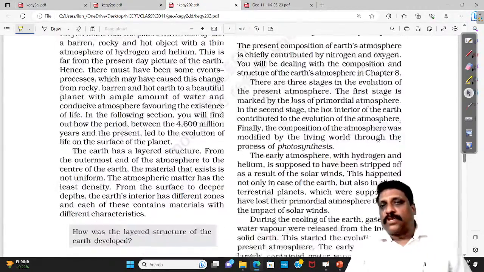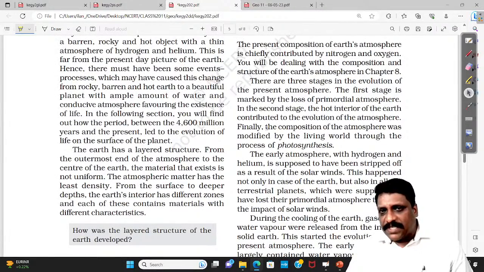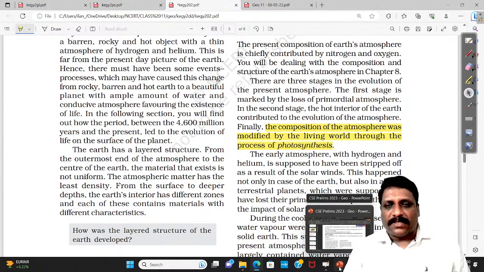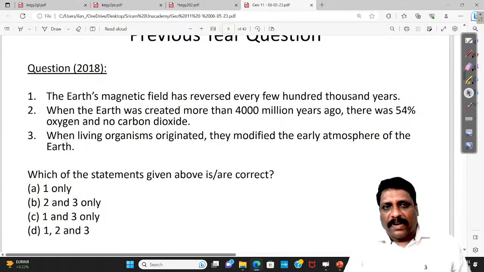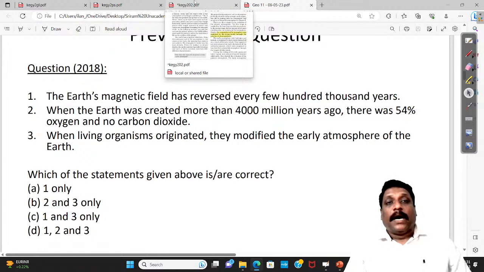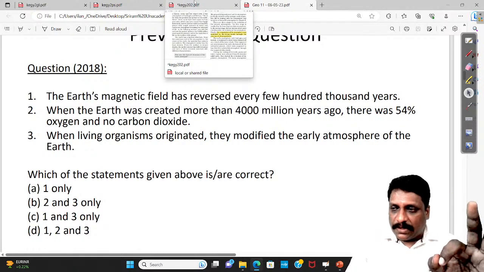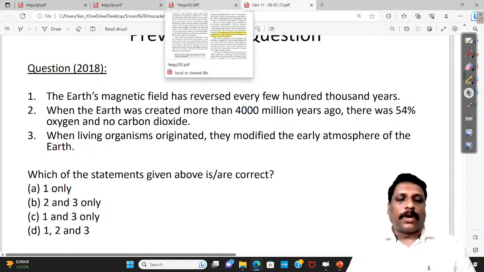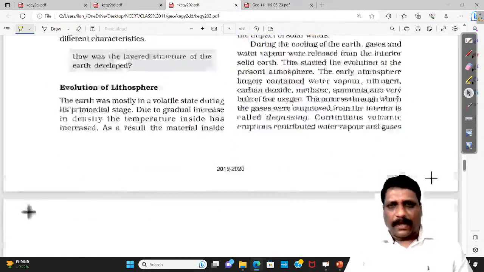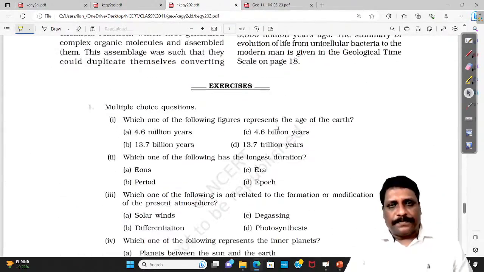Coming to evolution of atmosphere, at one stage it says the composition of atmosphere was modified by the living world through the process of photosynthesis. Correct? Read the 2018 question, my dear friends. When living organisms originated, they modified the early atmosphere of the earth. Now again, I'm telling you, a good number of questions I can answer with the knowledge I have in NCERT.